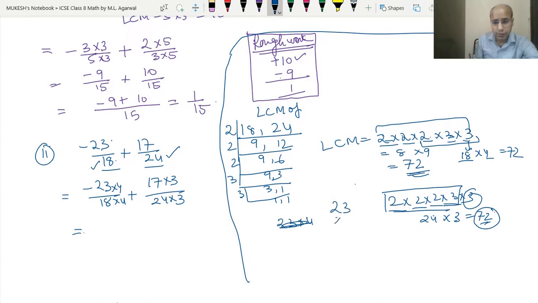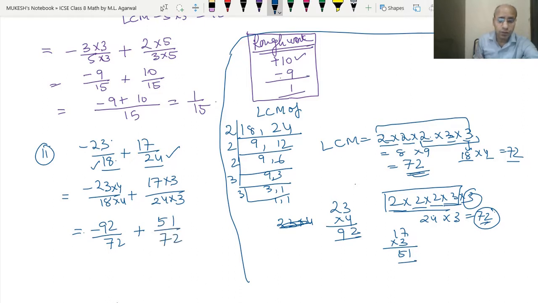So 23 into 4 we have to multiply. 4 3s are 12, 4 2s are 8, plus 1 is 9. So 92, which has a minus sign. 18 into 4 we have already calculated, 72. Now plus 17 into 3 we have to multiply. So it will become 51. Okay, so 51 upon 72.